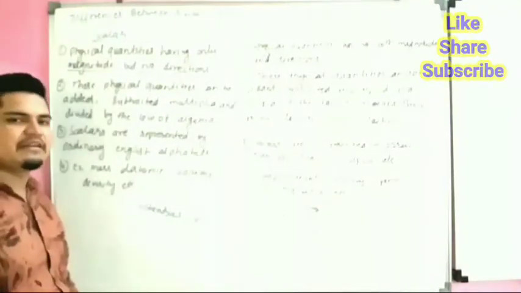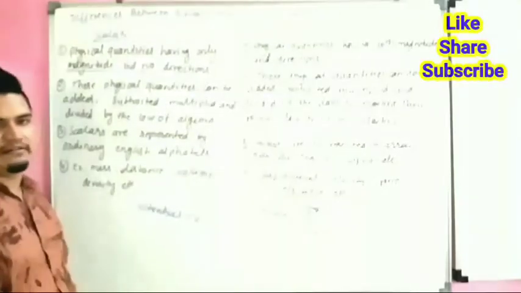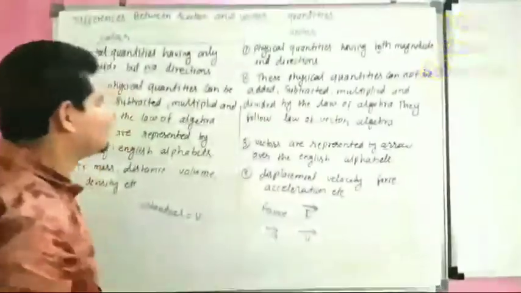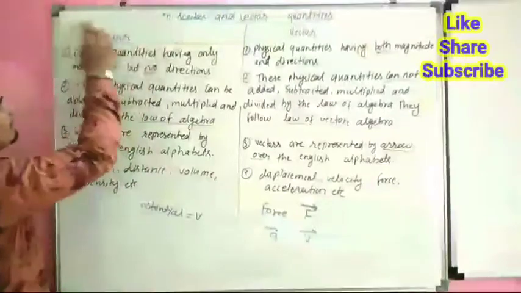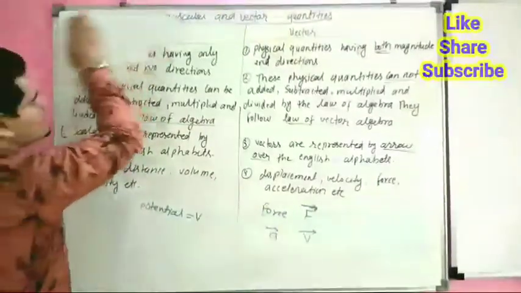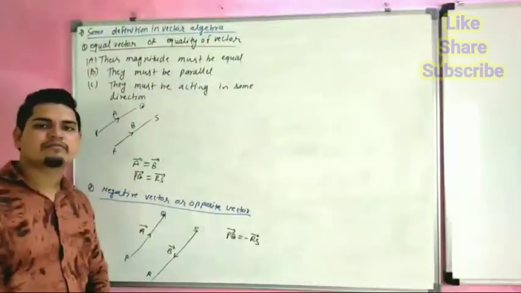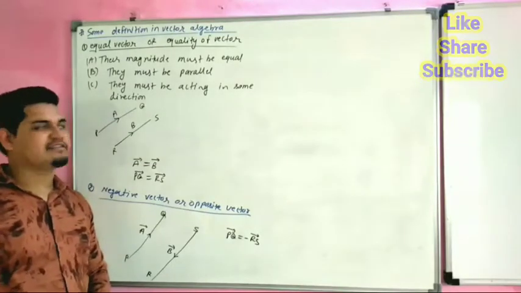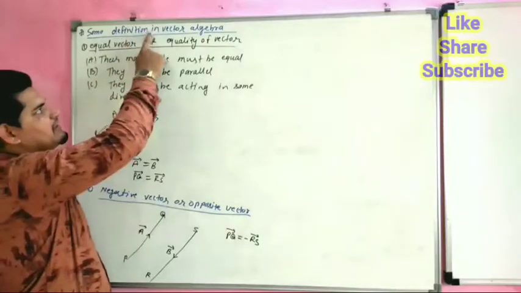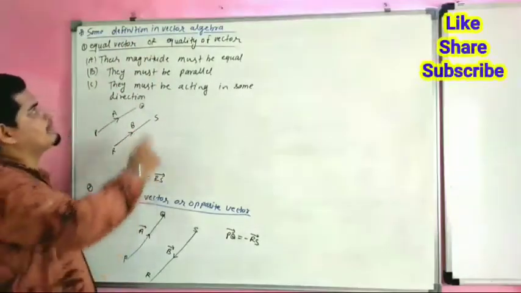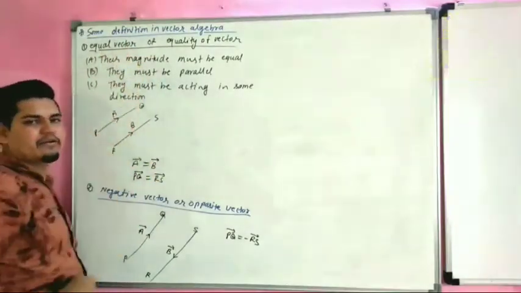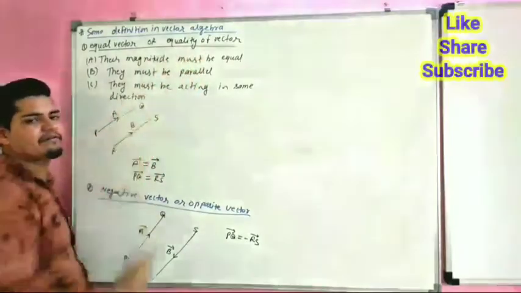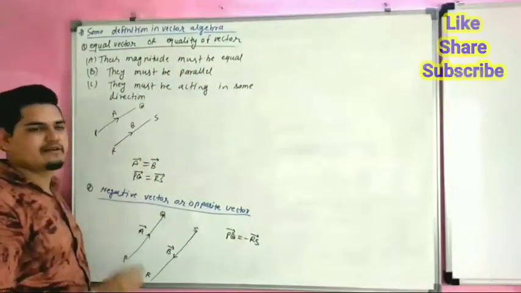Now we will start some definitions related to vectors. So our next topic is some definitions in vector algebra. The first definition is equal vectors, also called the equality of vectors.